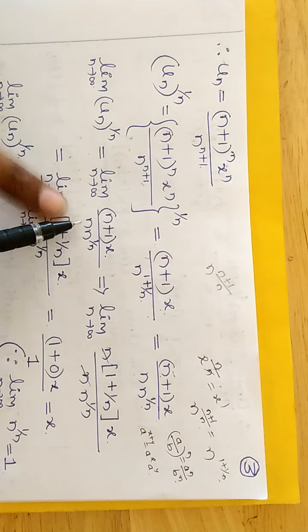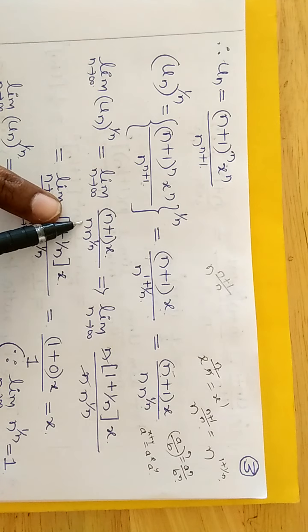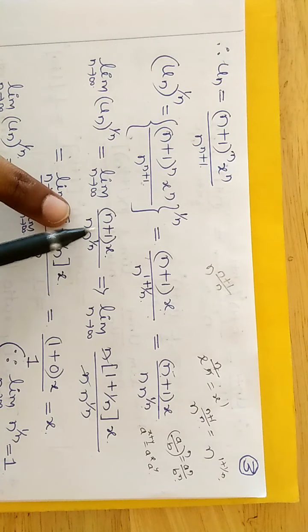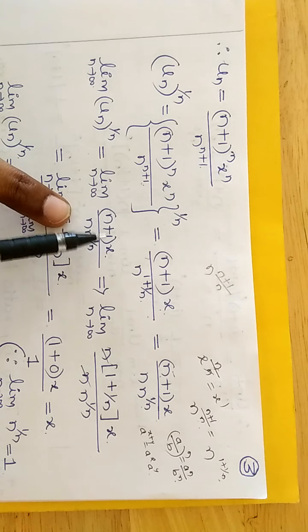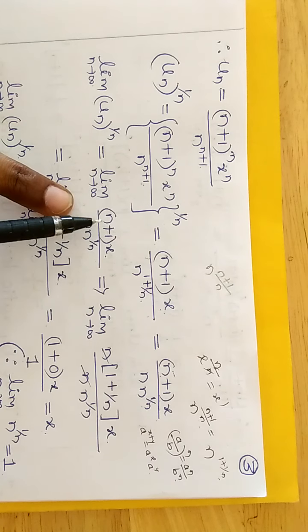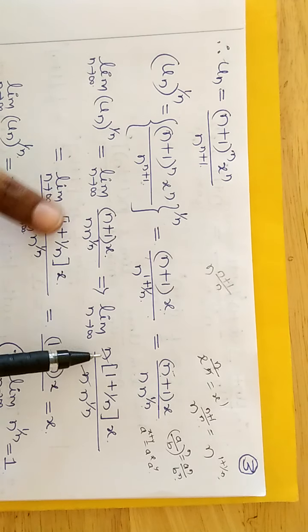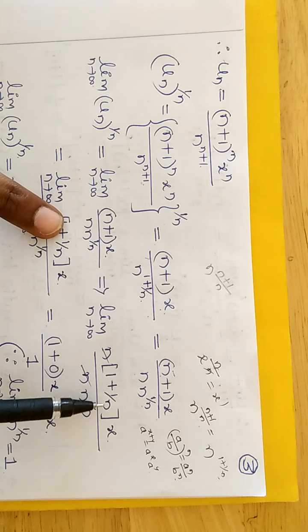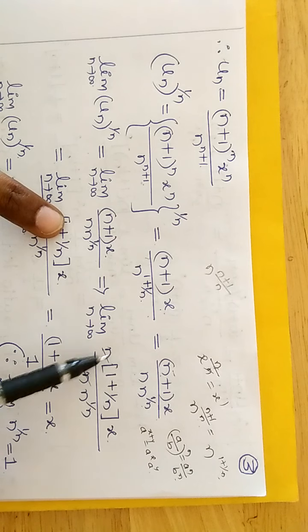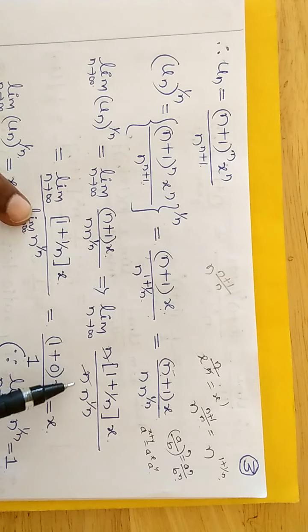in the denominator n is there, let's put n tends to infinity, means 1 divided by infinity, yes, it is 0. Here it is also infinity plus 1, infinity. So n is taken out from this, we get 1 plus 1 divided by n into x, whole divided by n into n raised to 1 by n, where n and n cancel.